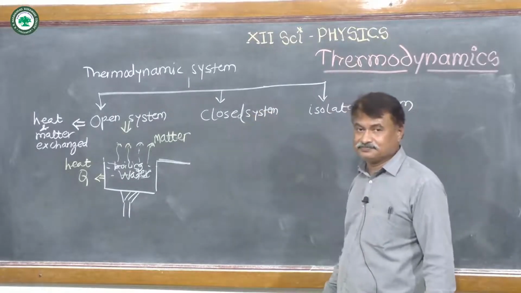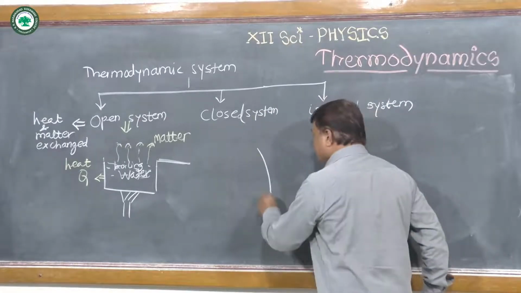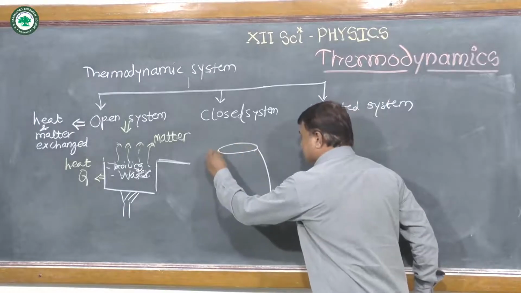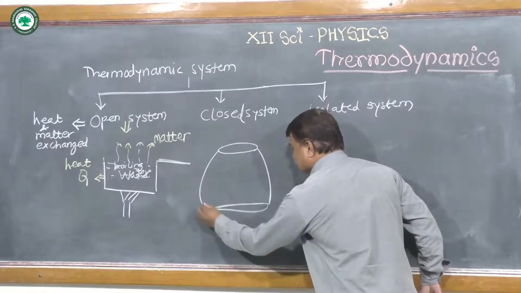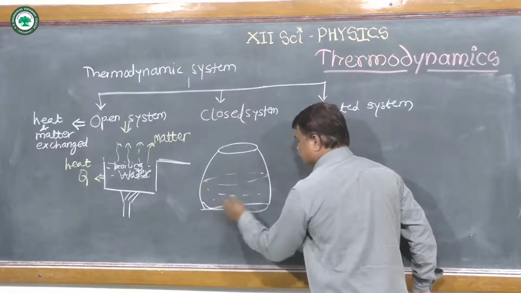Closed system. Now in case of a closed system, consider a closed kettle like this one, and in this kettle hot water is poured.